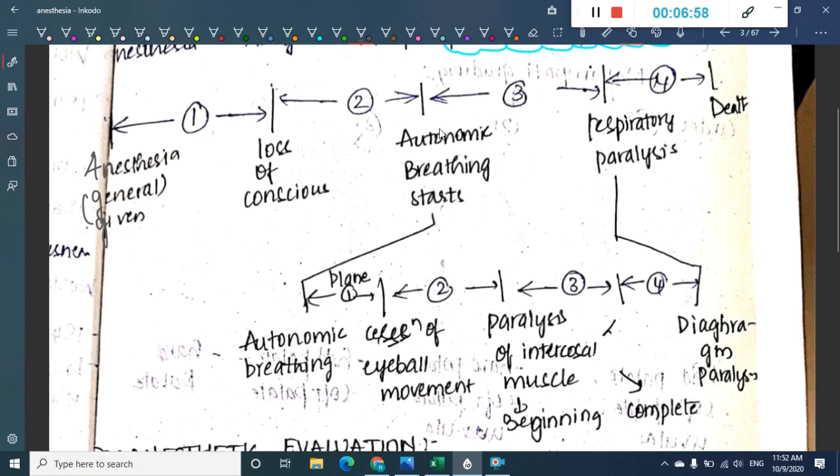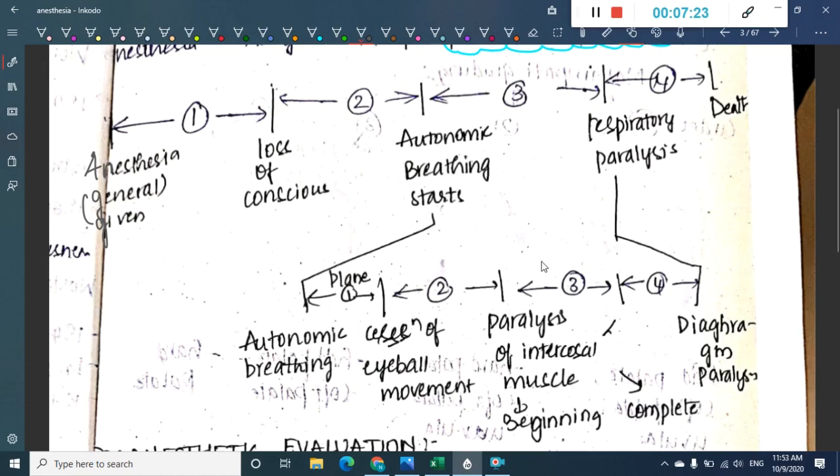From the autonomic breathing to the respiratory paralysis, we have stage 3. This stage 3 is divided into 4 planes. Plane 1, we have autonomic breathing to cessation of eyeball movement. Plane 2, we have cessation of eyeball movement to paralysis of intercostal muscle beginning. Plane 3, we have from the beginning of intercostal muscle paralysis to the complete intercostal muscle paralysis.